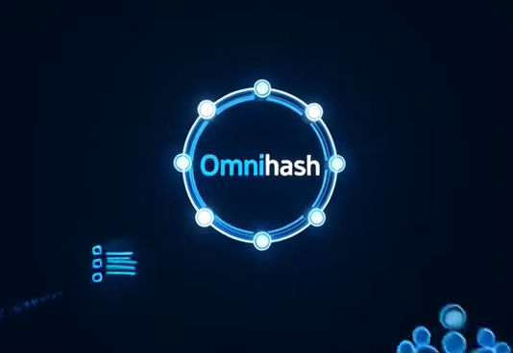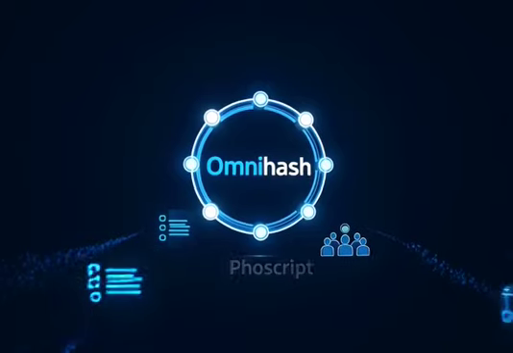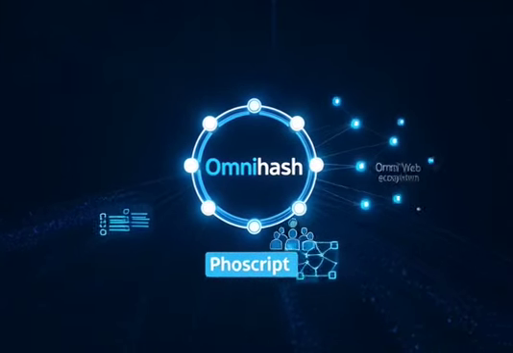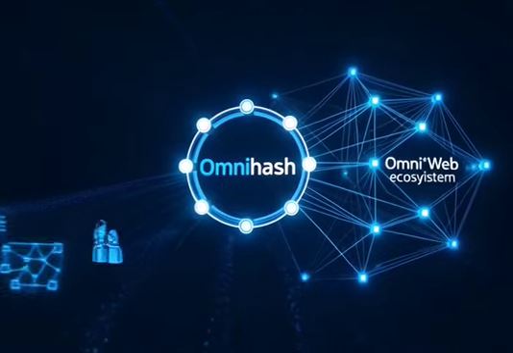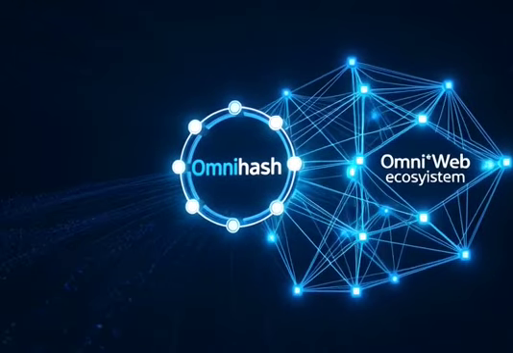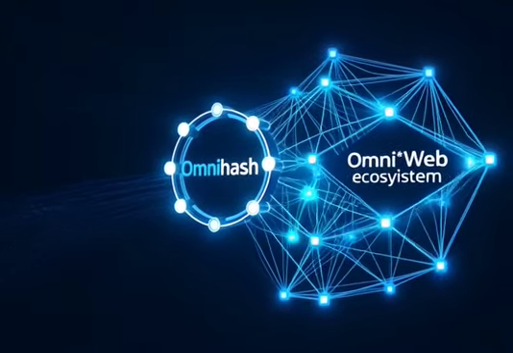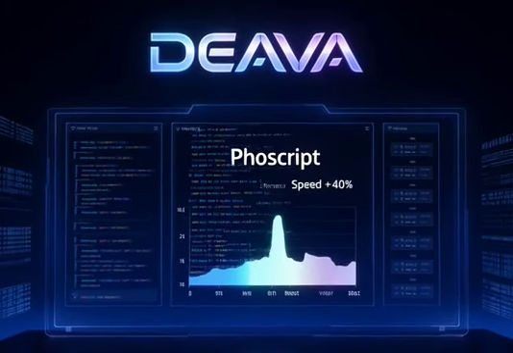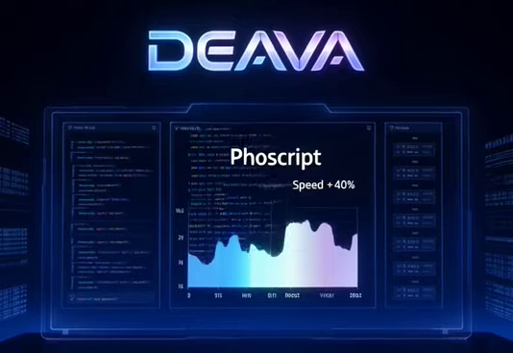OmniHash ensures the ownerships of digital assets including source code written in PhosScript or other programming languages are well defined, thus providing incentives for users and programmers to share their code and build up their teams and networks of associates to develop and grow their projects, which can eventually become a part of the decentralized Omni web ecosystem.